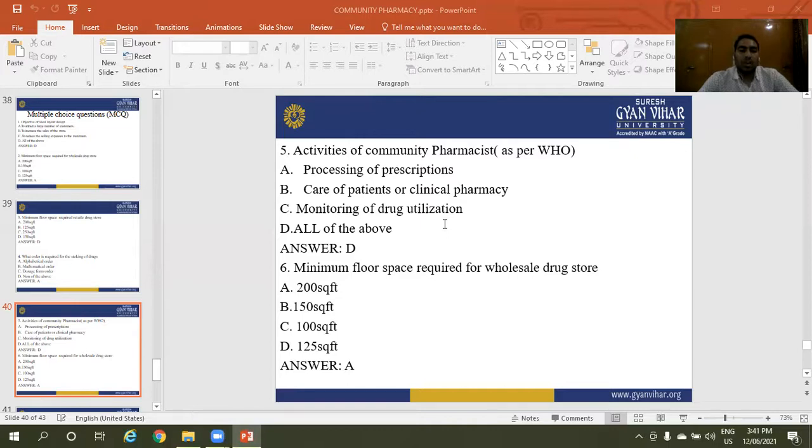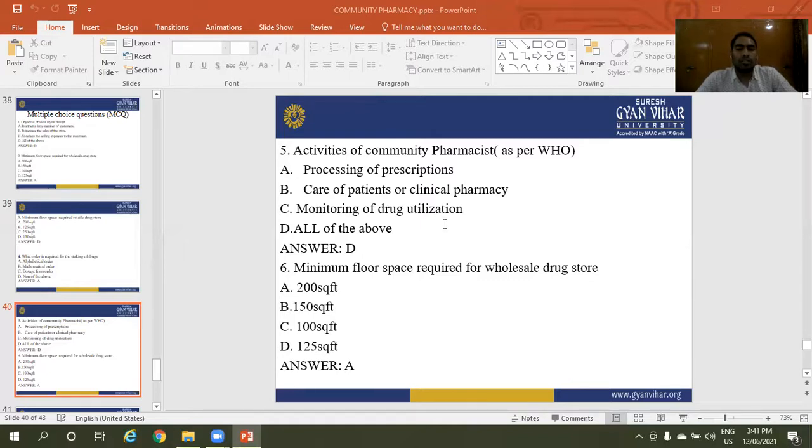Option D is all of the above. The right answer is D, all of the above: processing of prescriptions, care of patient or clinical pharmacy, monitoring of drug utilization. These are the activities of community pharmacy as per WHO, World Health Organization.